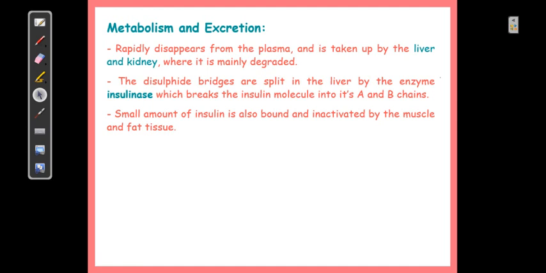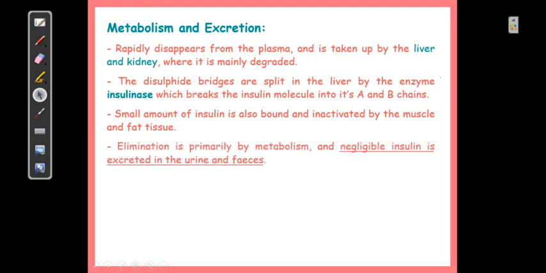A small amount of insulin is also bound and inactivated by some tissues like skeletal muscles and fatty tissues, which are also its major effector organs. As I told you, negligible insulin is excreted as such in the urine and feces. Elimination is primarily by metabolism, and a very small fraction is removed directly by excretion.